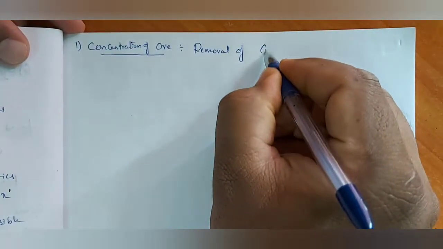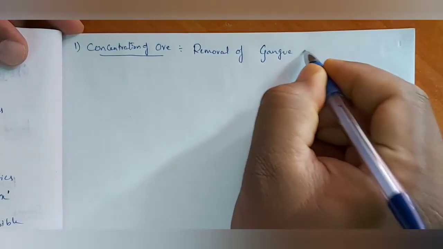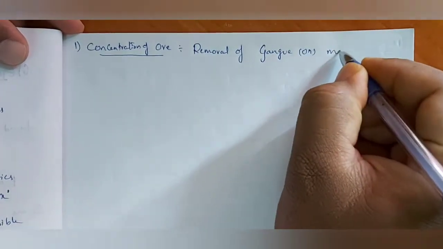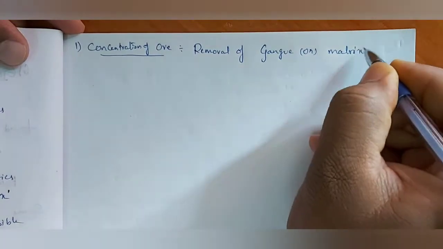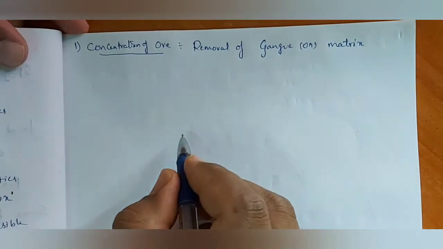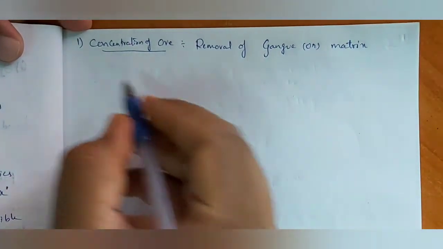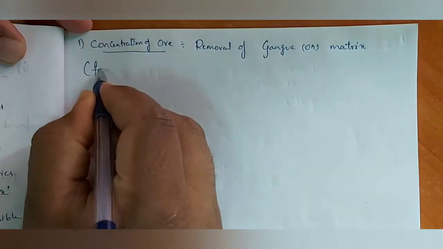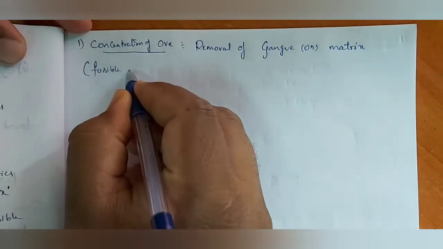Removal of gangue matrix. Gangue matrix are called fusible impurities.